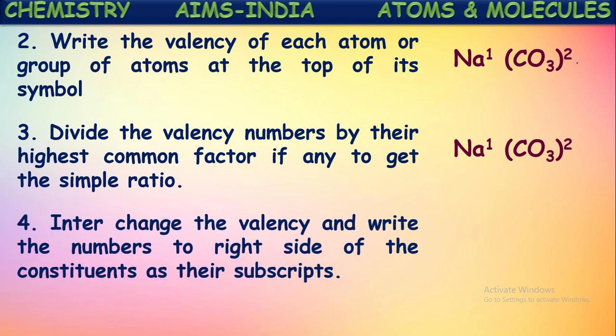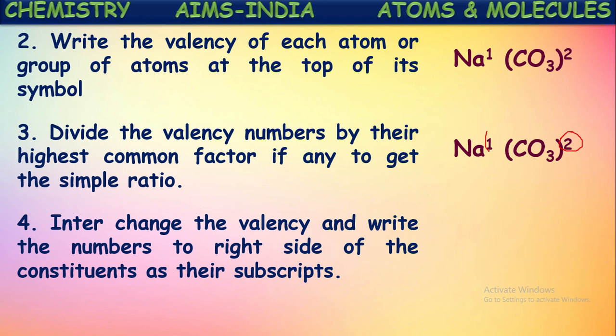Next step: interchange the valency and write the numbers to the right side of the constituents as their subscripts. Now, after eliminating the highest common factor, with the remaining numbers, we have to crisscross these. Whatever number remained here should be crisscrossed, written as the subscript of the first element or positive ion.